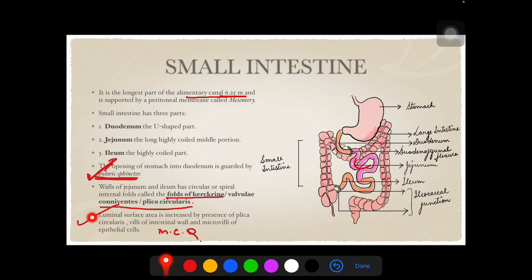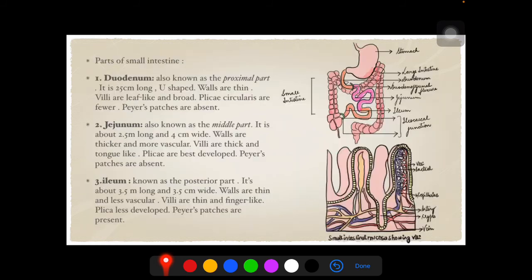Luminal surface area is basically the area used for the absorption of nutrients from the substance. So it is increased by plica circularis, villi of the intestinal wall, and microvilli of the epithelial cell. These three help in the increase of the luminal area of the small intestine.